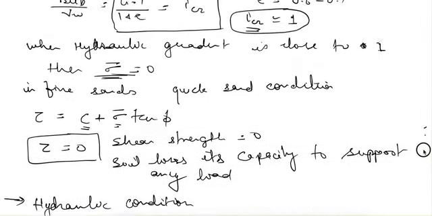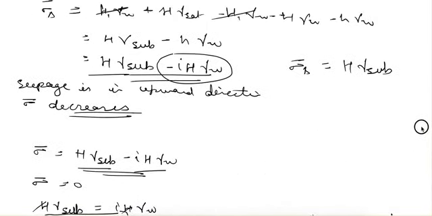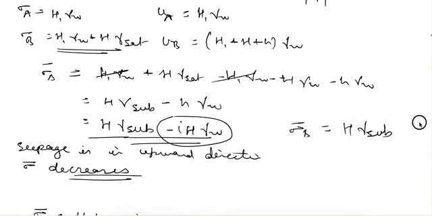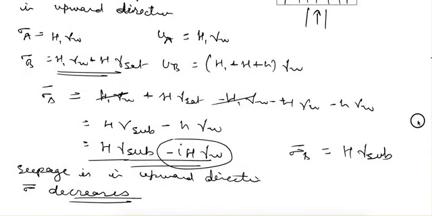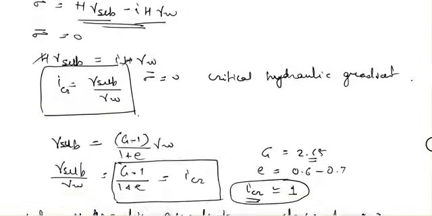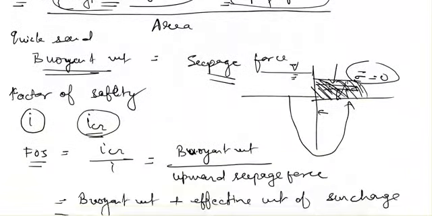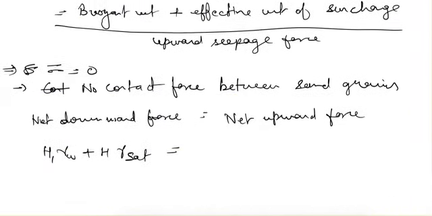And the total upward force, in case of this upward seepage, how much is it? That is equal to the pore water pressure. Pore water pressure is the only thing which is applying the upward force.